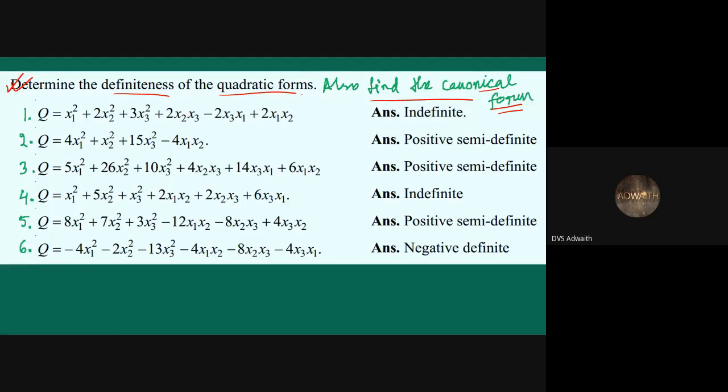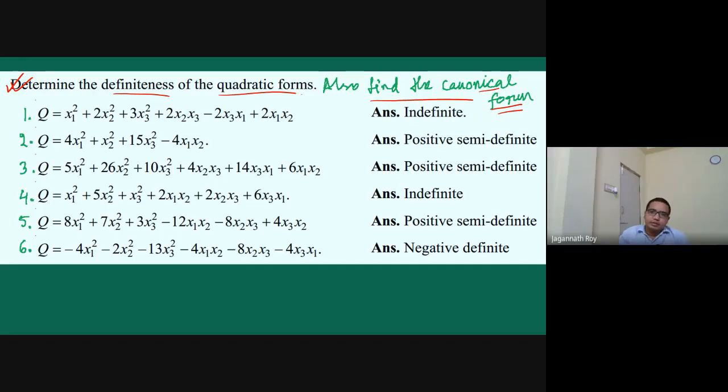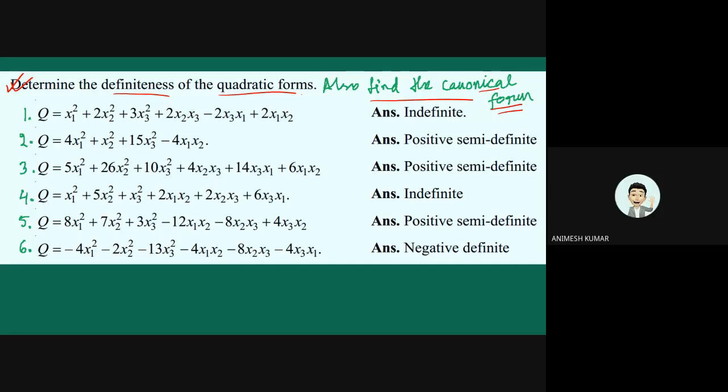So at last in the canonical form we get the same coefficients for x and z. Yes, if we change positions of x1 and x3 in the D matrix, we will change the P matrix according to that. Yes, we have to, because lambda 1 corresponds to x1.